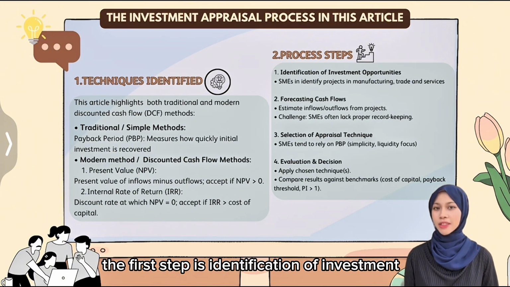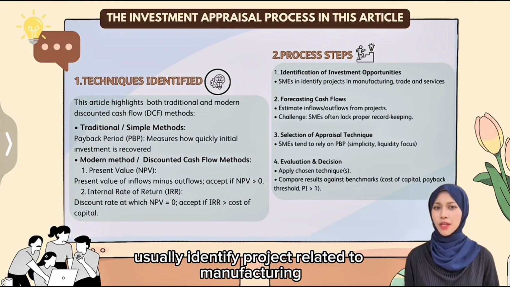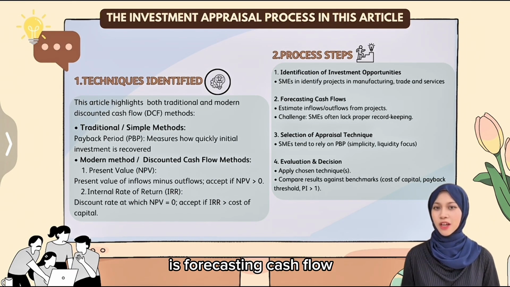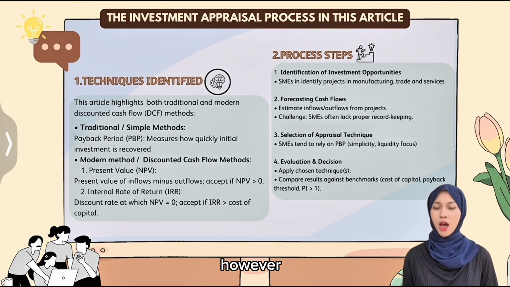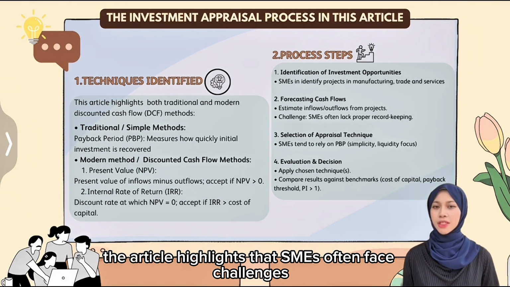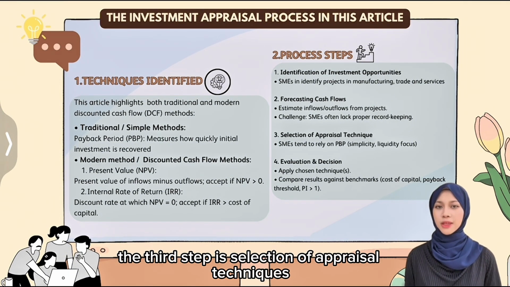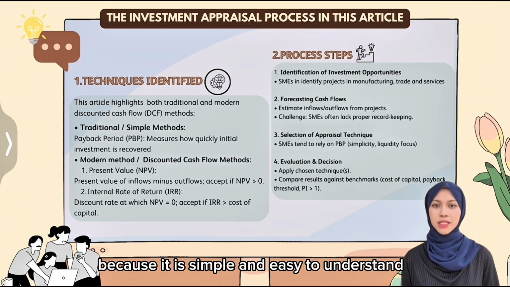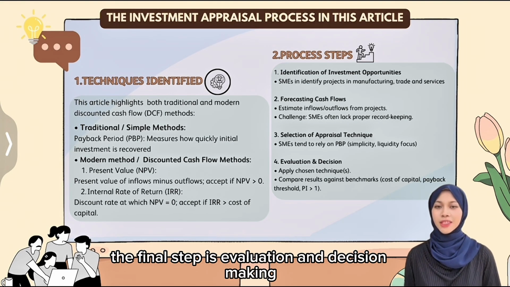The first step is identification of investment opportunity. SMEs usually identify projects related to manufacturing, trade, or services. The second step is forecasting cash flow. This involves estimating future cash inflows and outflows from the project. However, the article highlights that SMEs often face challenges here due to poor record keeping. The third step is selection of appraisal techniques. Most SMEs prefer using the payback period because it is simple and easy to understand, although it ignores the time value of money. The final step is evaluation and decision making.